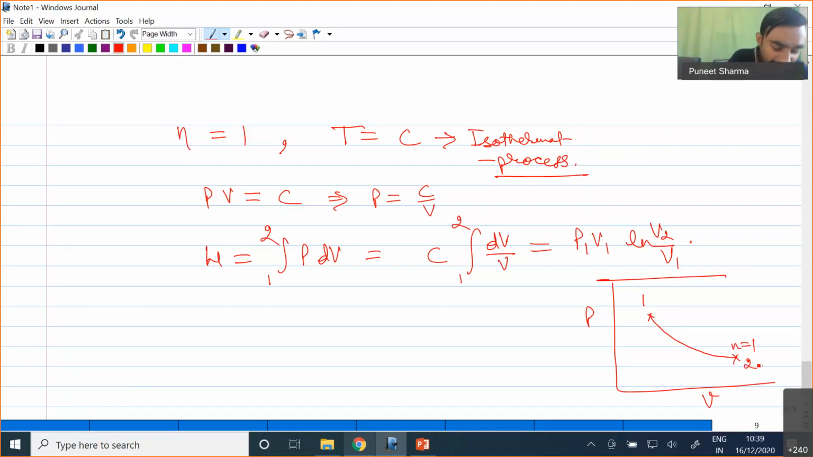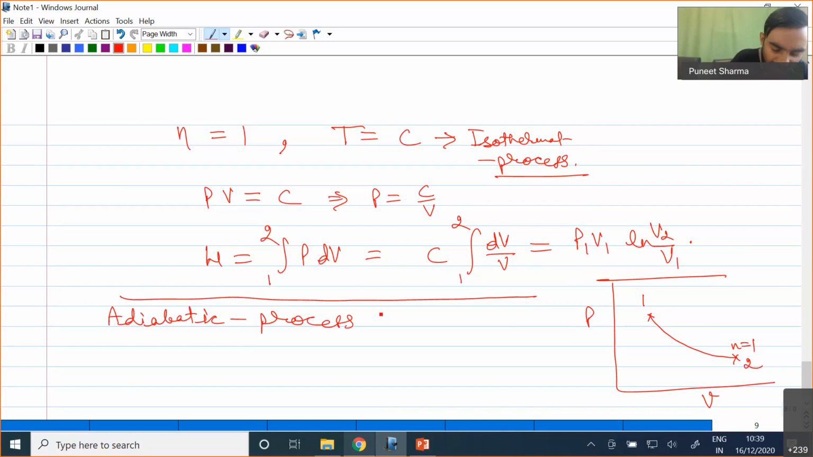Okay, then we have one more additional process which we call our adiabatic process. So for the adiabatic process, we have some fixed value of n. So n is equal to gamma, where gamma is the ratio of Cp by Cv. What is Cp, what is Cv, we will see in subsequent discussion. So if the value of polytropic index is equal to gamma, which is the ratio of Cp by Cv, then we can call the process our adiabatic process.